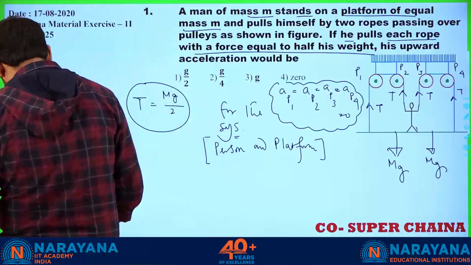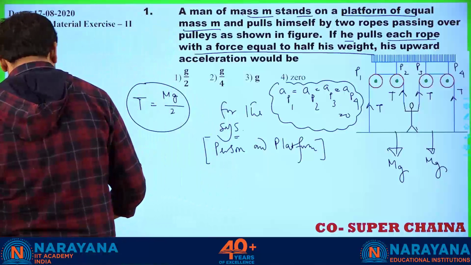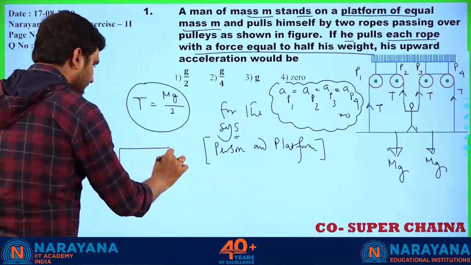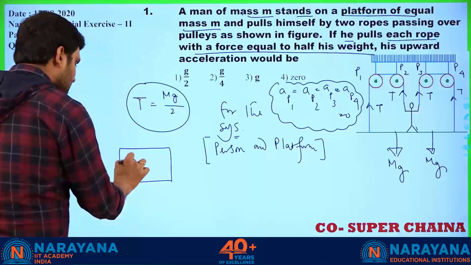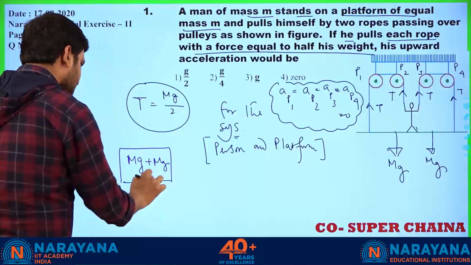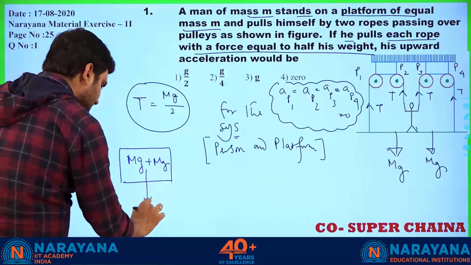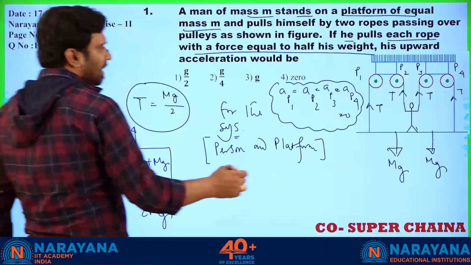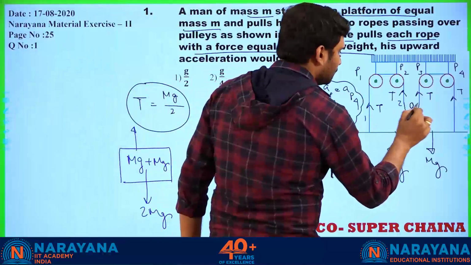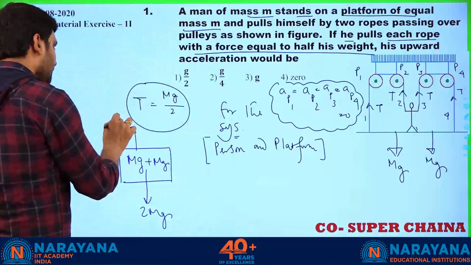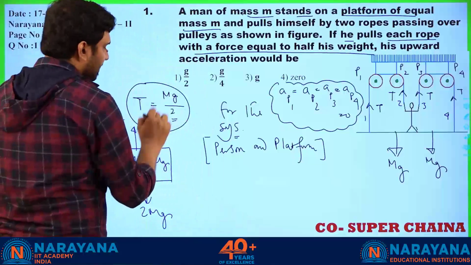So if we consider them as a single setup, what is the total mass? Mg plus Mg, so the weight acting in the downward direction is 2 Mg. Upward force is how much? How many strings? 1, 2, 3, 4. So that is 4T. Now T is given to be Mg by 2.